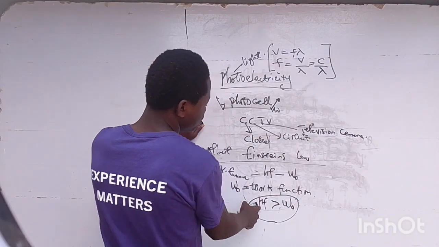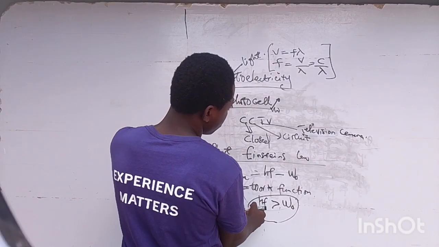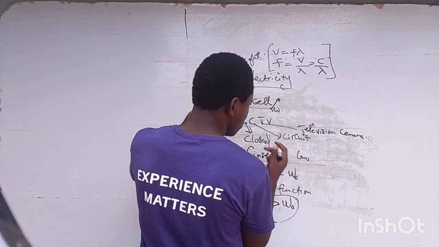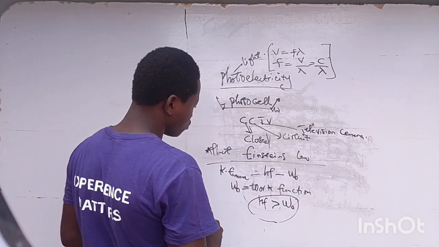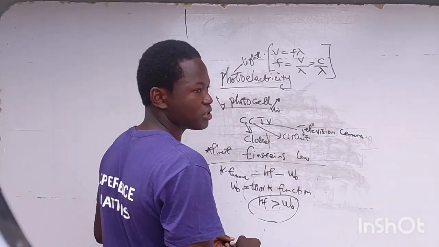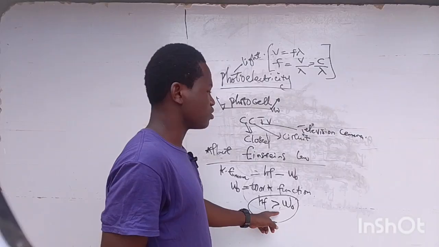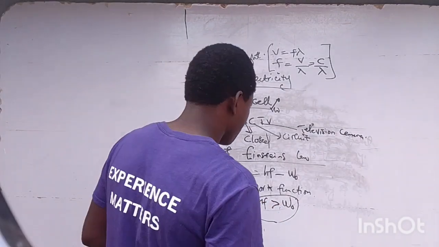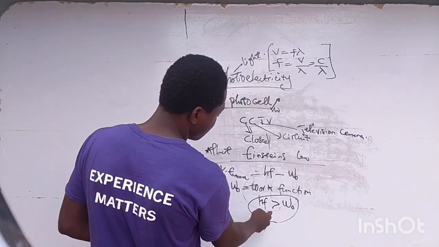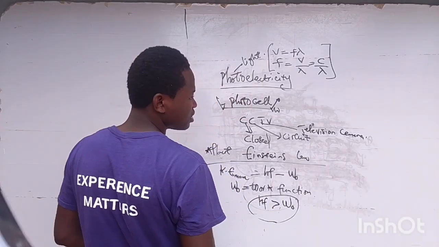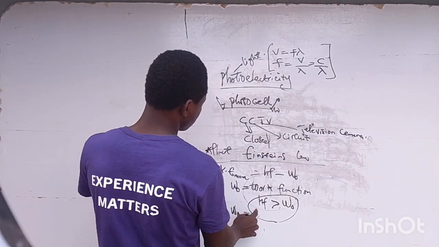This h here is the Planck constant, while f is the frequency. When hf, the product of h and f, is greater than the work function. What is work function? The minimum amount of energy required to liberate an electron from the surface of a metal. That's what we call the work function. So when hf is greater than the work function, you know that photoelectricity can occur.